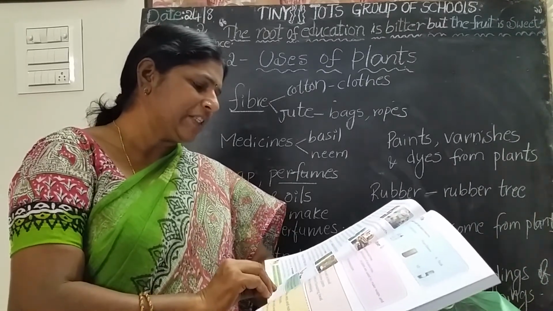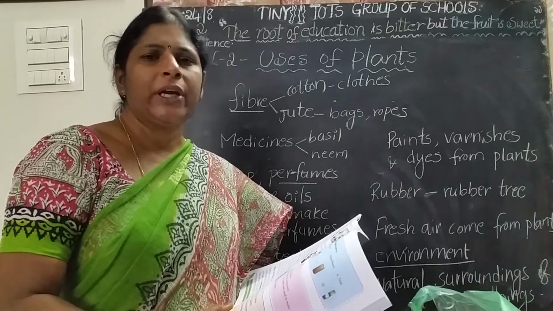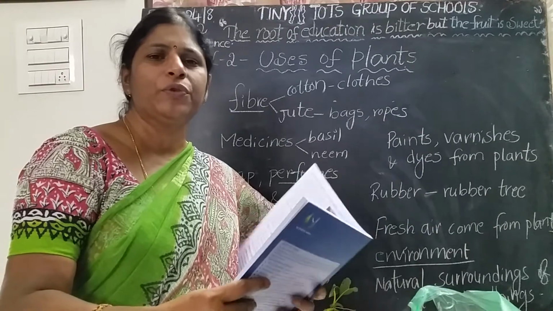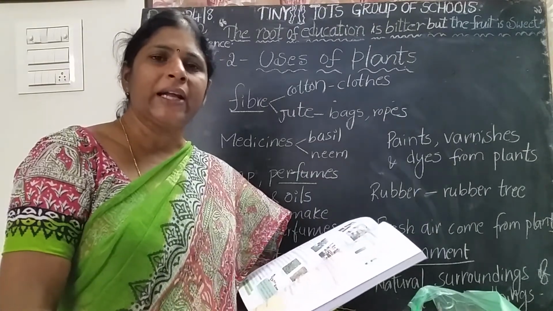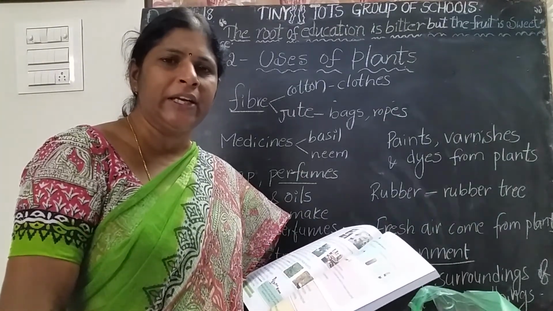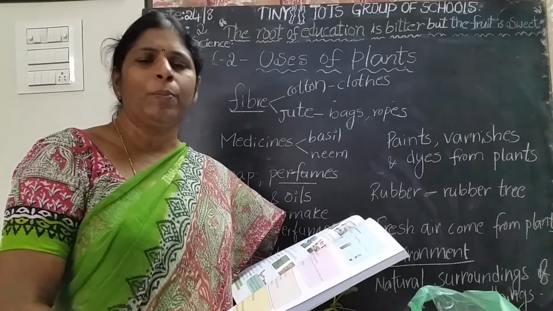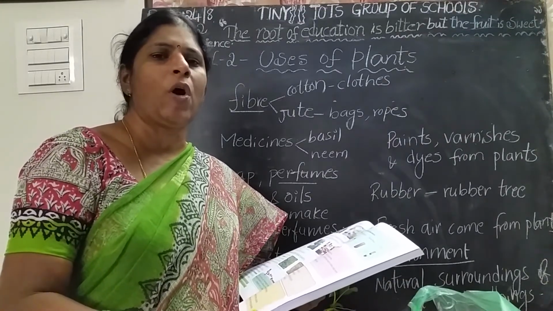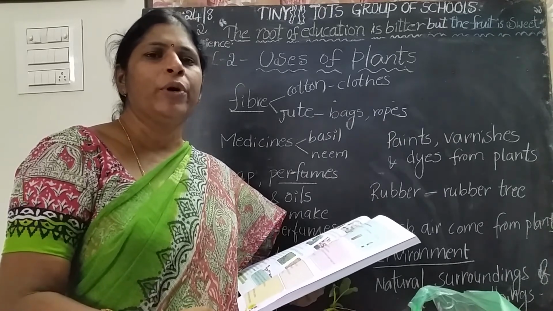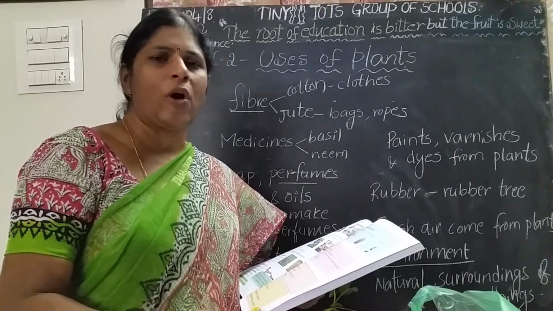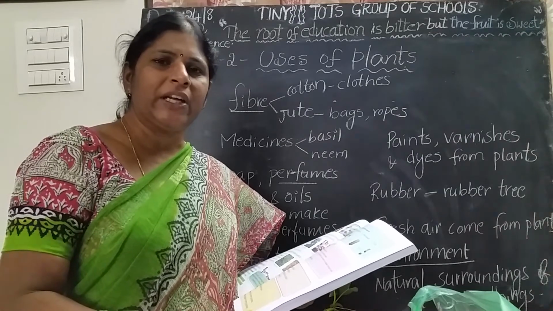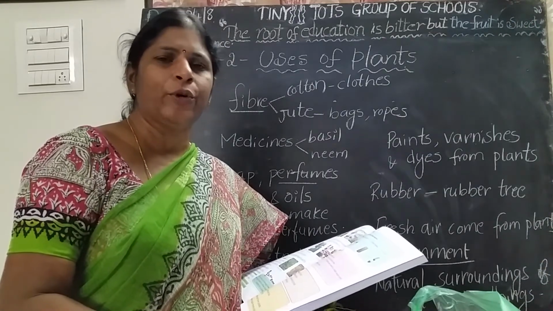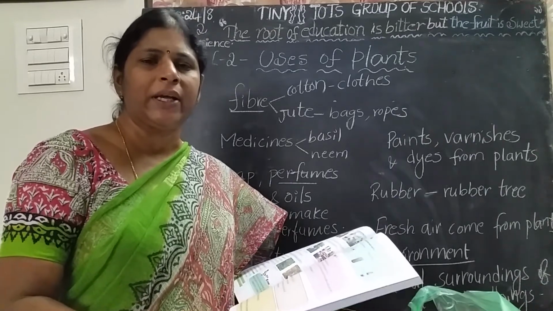And also fresh air comes from the plants. Plants produce oxygen, which is very useful for breathing, and keep the environment clean. If there are more plants and trees in our surroundings, they give us more oxygen and more fresh air. Fresh air means oxygen. They keep our surroundings clean. That is called environment.